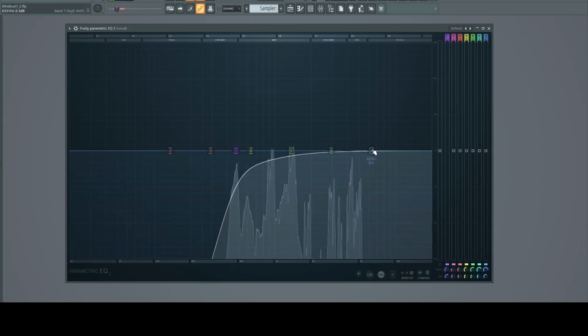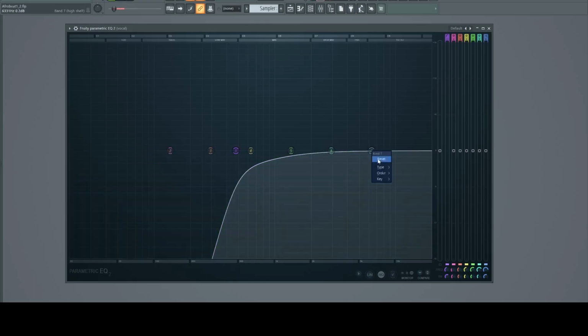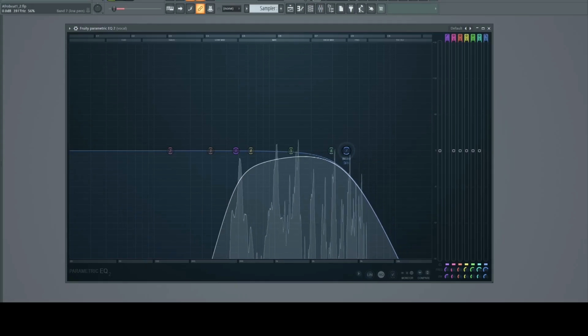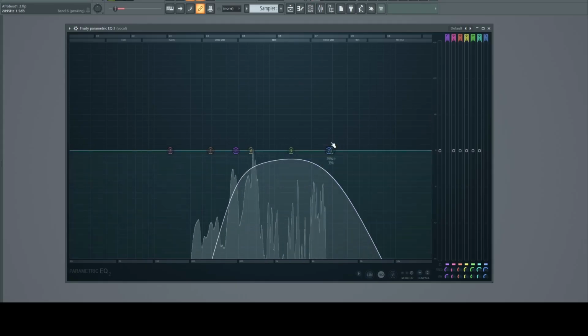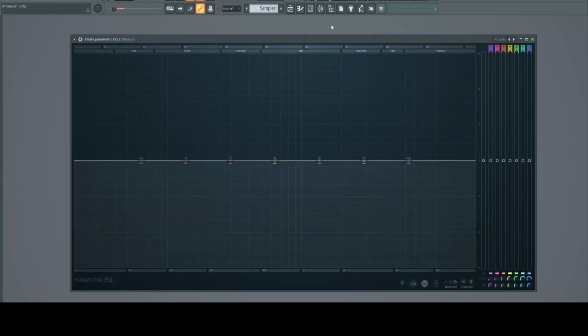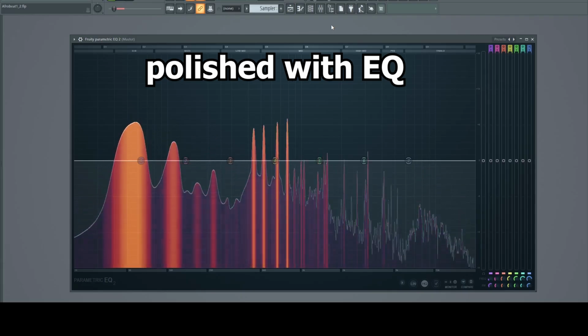Now if you listen to the pluck and the vocal sample together, they pretty much sound good. And you can also see that I've cut the high ends. So why have I cut the high frequencies in the vocal sample? It's pretty easy: to make room for the hi-hat and shakers to sit well in the mix. Now if we combine all elements together, this is what it sounds like.